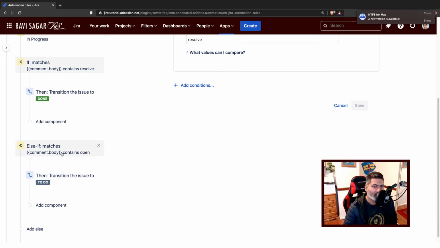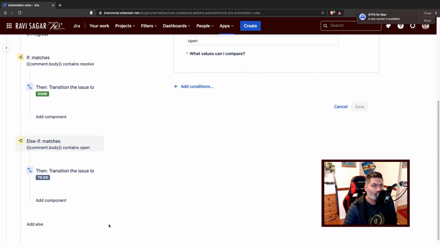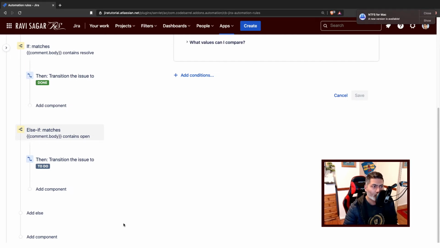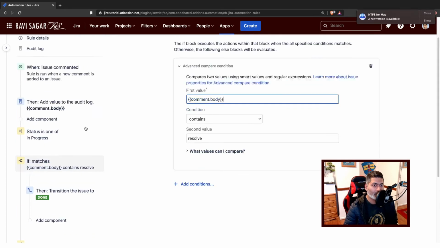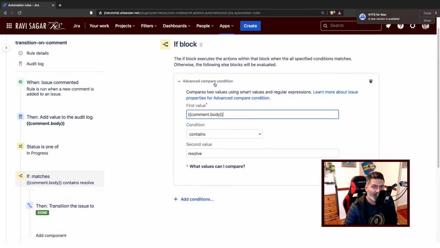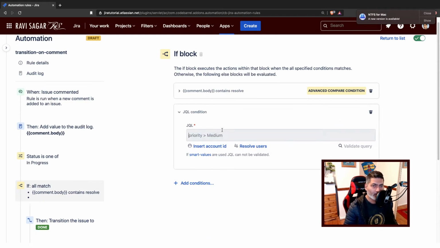If the comment body contains a keyword like open, then move it to to do. Now the person who asked this question was actually not using the advanced compare condition. That user was basically using a JQL condition, something like this.